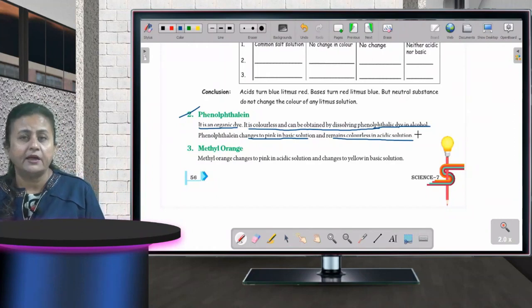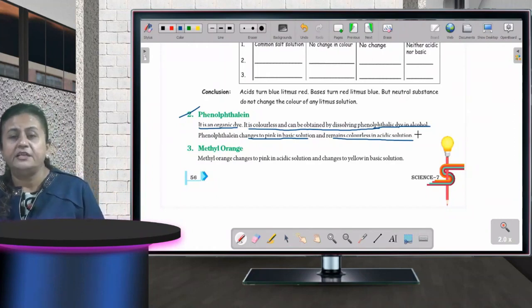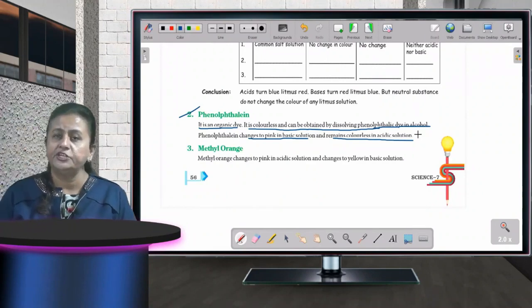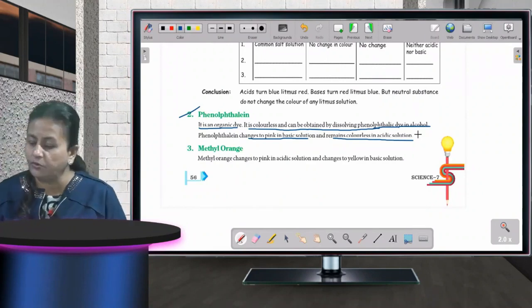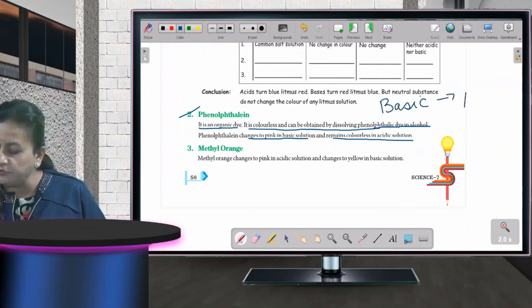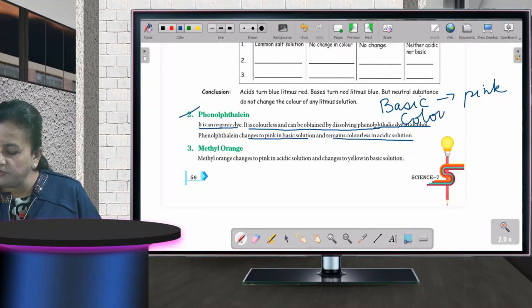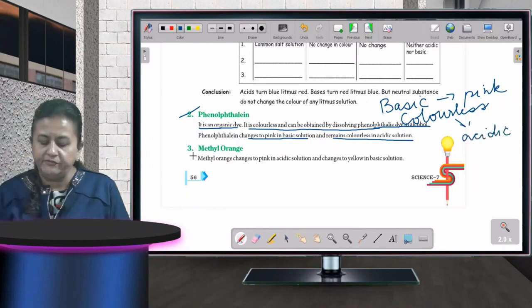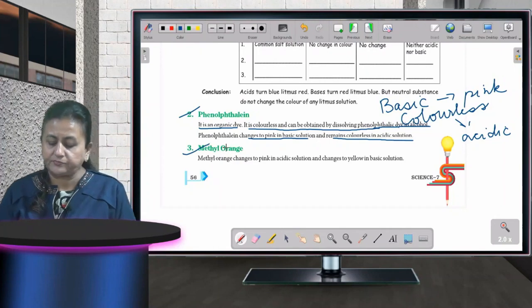What happens? If the given solution is basic in nature, it will change to pink color. And if there is no color change, it remains colorless. That means it is acidic in nature. Fine, children. Then we have methyl orange.